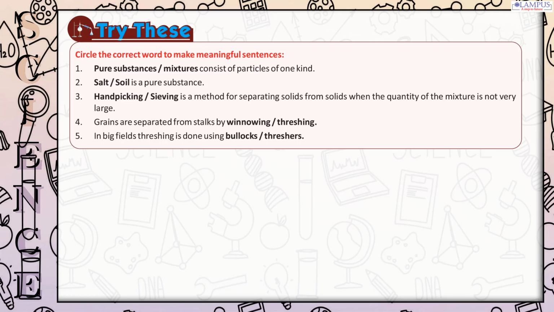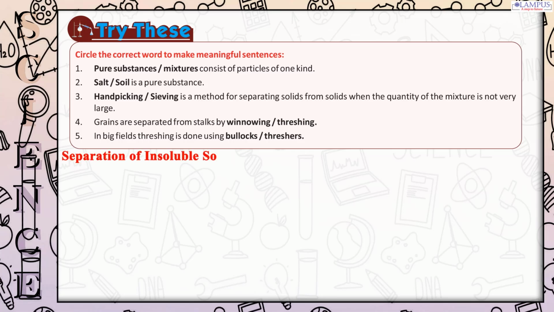Try these. Circle the correct word to make meaningful sentences. 1. Pure substances, mixtures consist of particles of one kind. 2. Salt, soil is a pure substance. 3. Handpicking, sieving is a method for separating solids from solids when the quantity of the mixture is not very large. 4. Grains are separated from stalks by winnowing, threshing. 5. In big fields, threshing is done using bullocks, threshers.